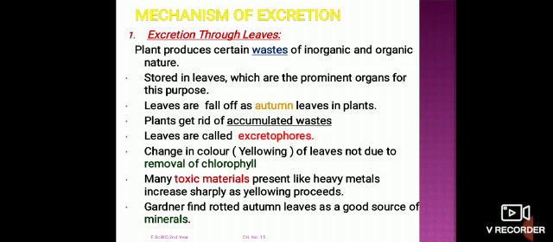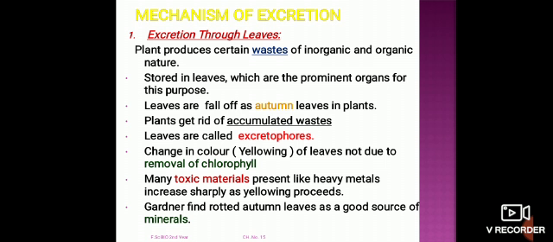The change in the color of the leaves from green to yellow is not only due to the removal of chlorophyll, because chlorophyll gives the green color to the leaves, but there are also many toxic materials like heavy metals present in the plant.